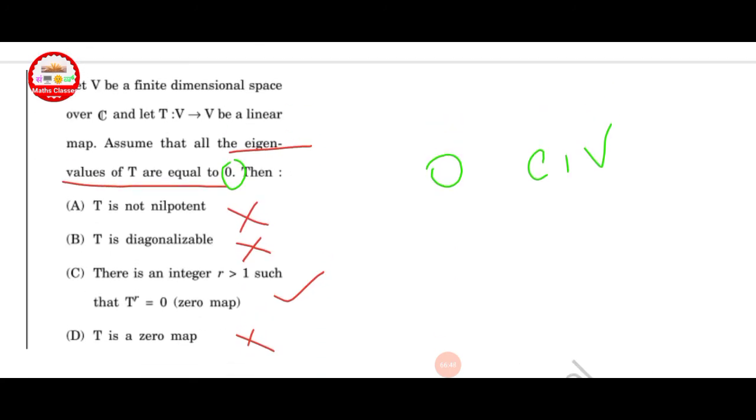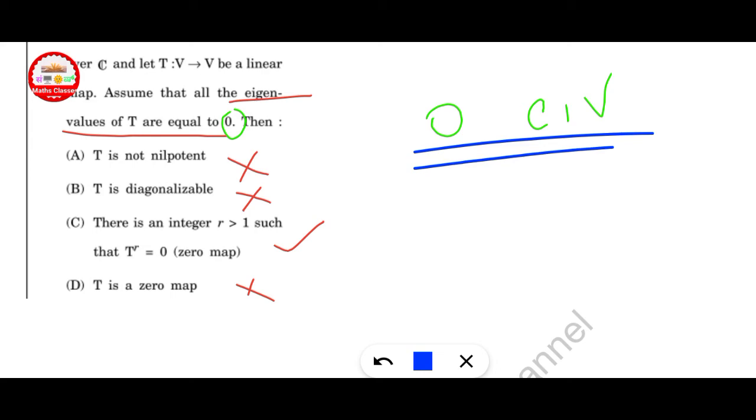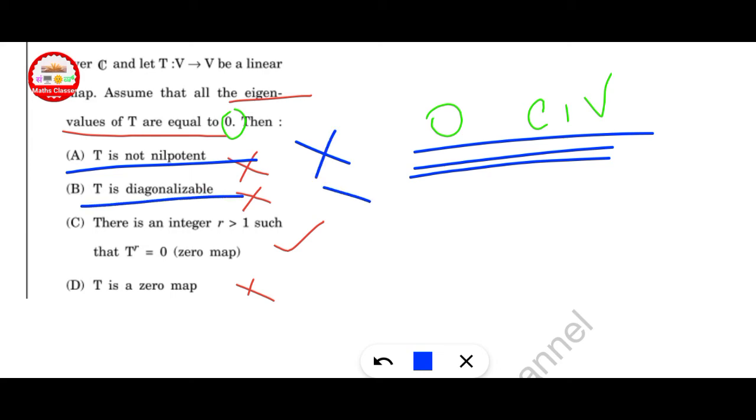Next question, let V be a finite dimensional space over C, and let T from V to V be a linear map. Assume that all the eigenvalues of T are 0. Then T is not nilpotent, this is not true. Diagonalizable, this is also not true because it may be upper triangular or lower triangular, so this is not diagonalizable. There is an integer R greater than 1 such that T raised to R equals 0, this is correct. T is a 0 map, this is incorrect.